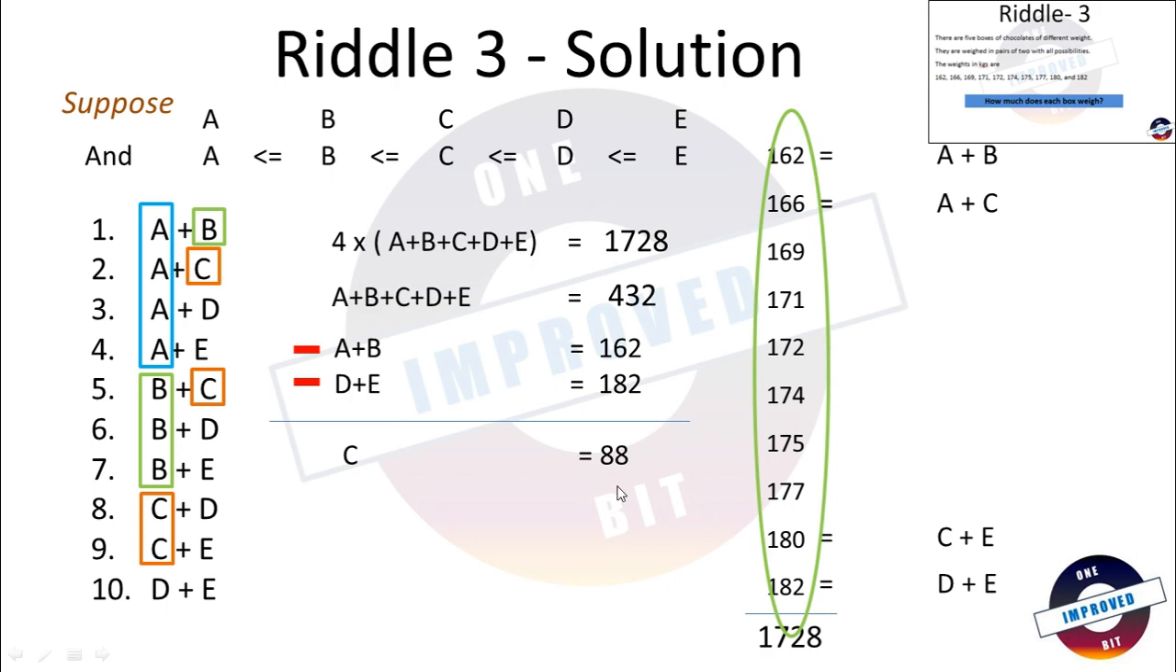Now it is very easy for you to find every weight. C is 88. We know A plus C, which is 166. If C is 88, A comes out to be 78. Now if we know A plus B, A is 78, B comes out to be 162 minus 78, which is 84. Now we know A, B, C. Similarly, we can find D and E as well from here.